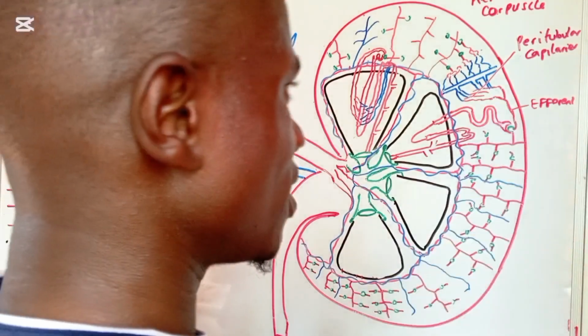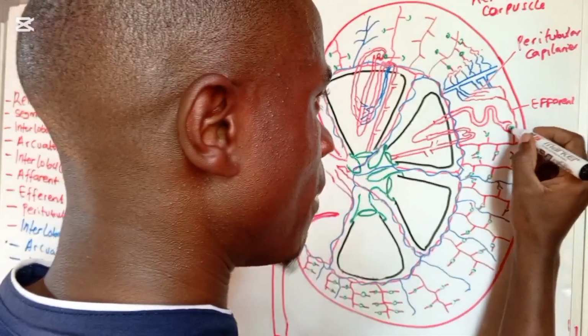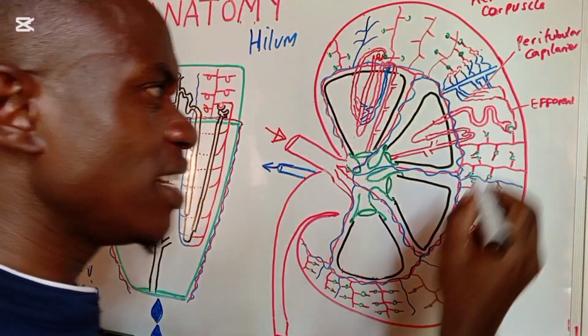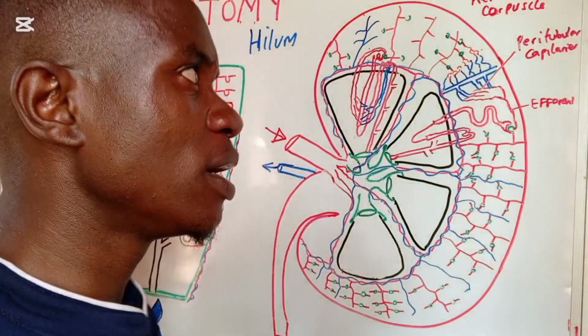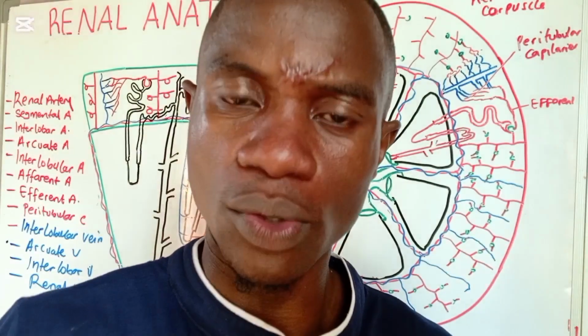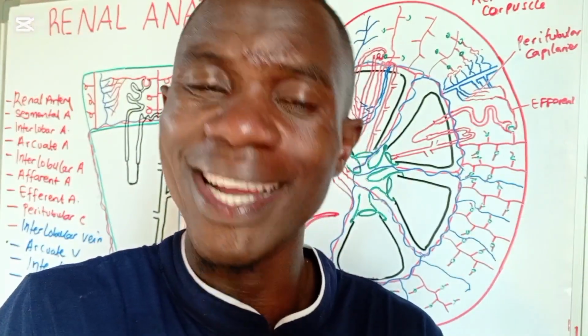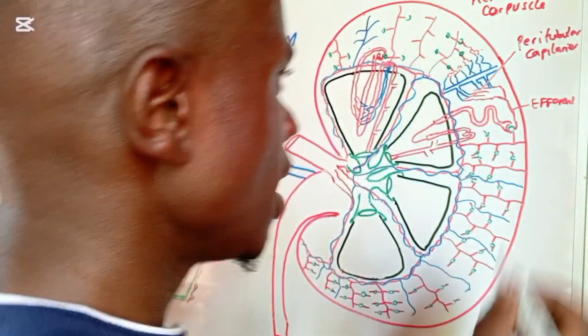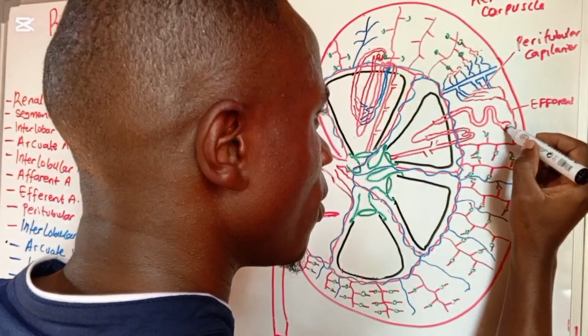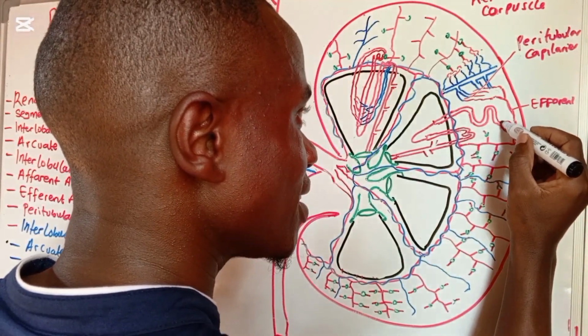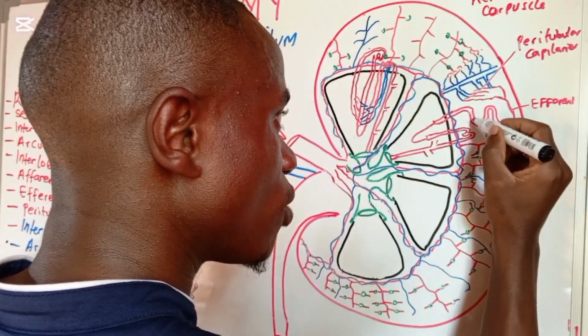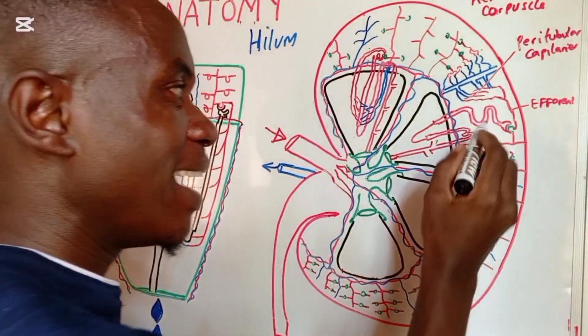But let's come back and see this point here, which we said are the bulbar structures. We said these bulbar structures are called the renal corpuscle. The renal corpuscle is made up of the glomerulus and the Bowman's capsule. If you follow this structure here, you realize it has this kind of coiled structure.